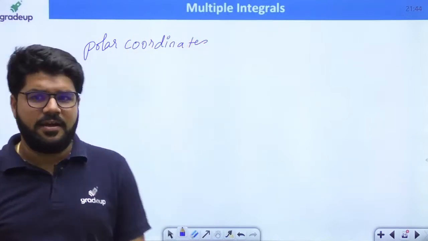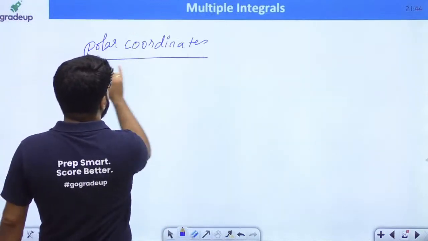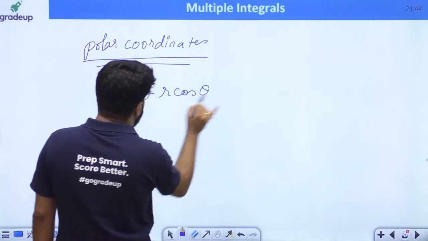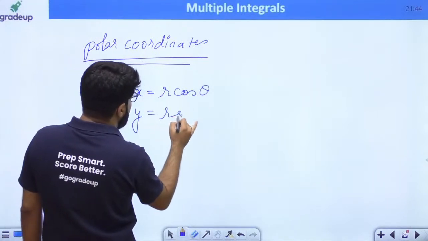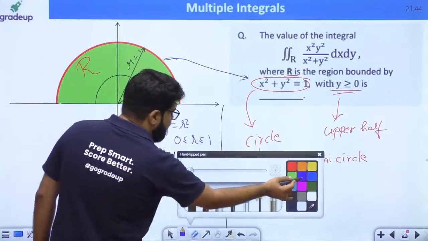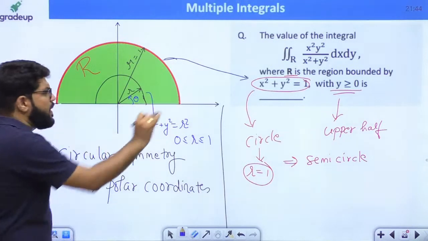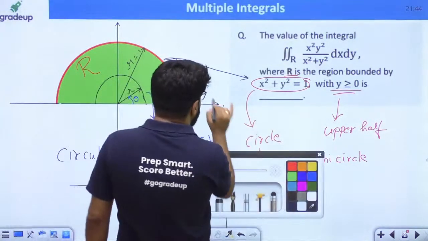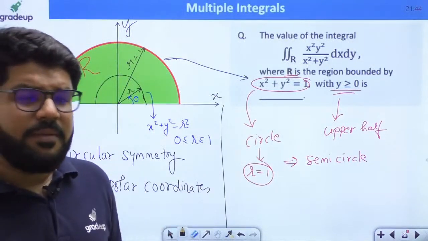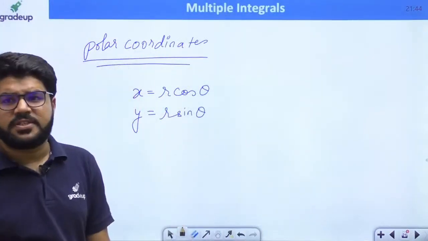What are the polar coordinates of a circle? x is equal to r cos theta, y is equal to r sin theta, where theta is the angle subtended by this radial line with respect to the x-axis.